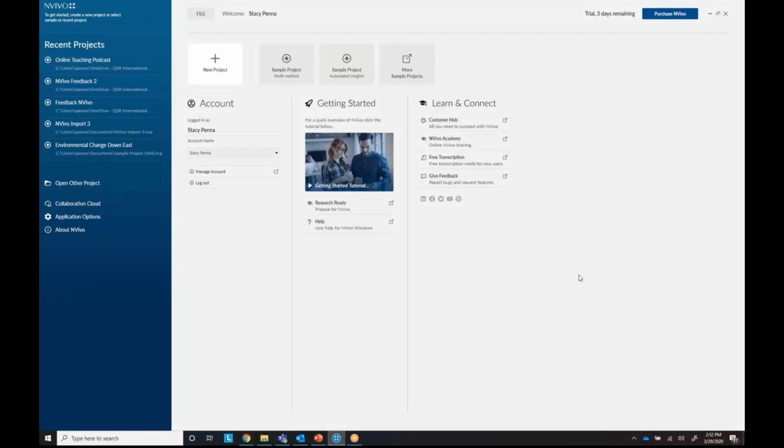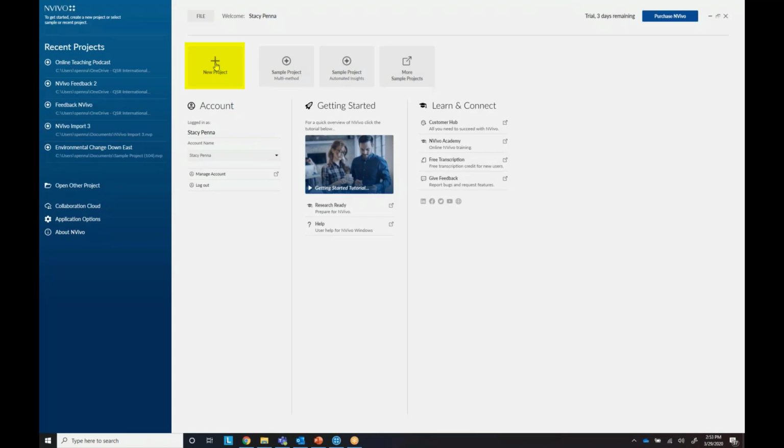So when you open up NVivo, you come to this screen. And you can see here we have a getting started video. You can get to our customer hub and our NVivo Academy. We also have sample projects. One is our multi-method sample project, our automated insights, and then we have 3 more. One that's about literature reviews, another with mixed methods, and the third is to help you with survey data.